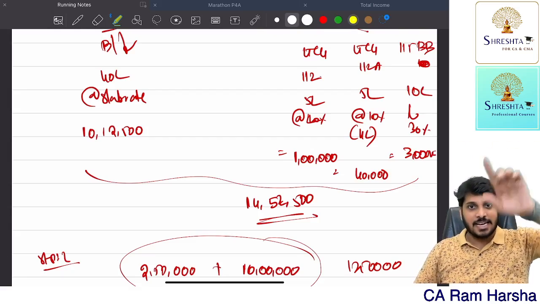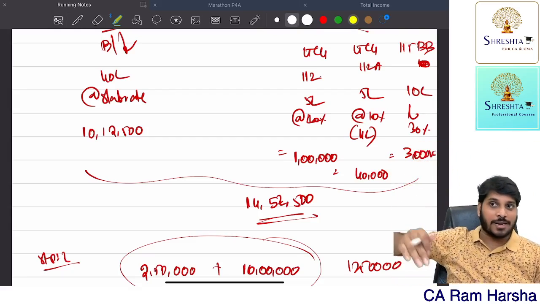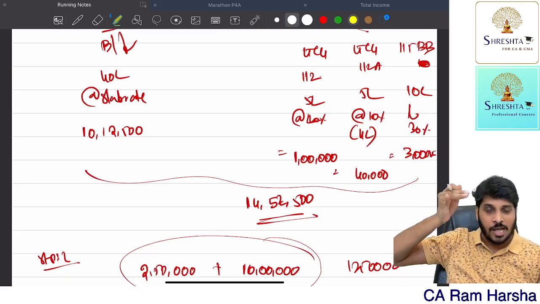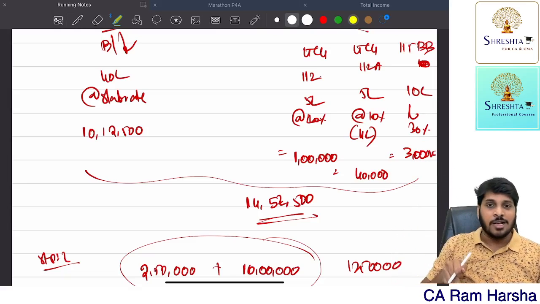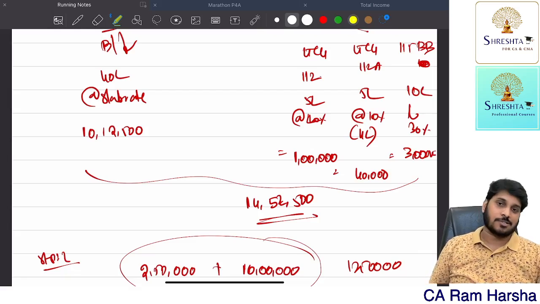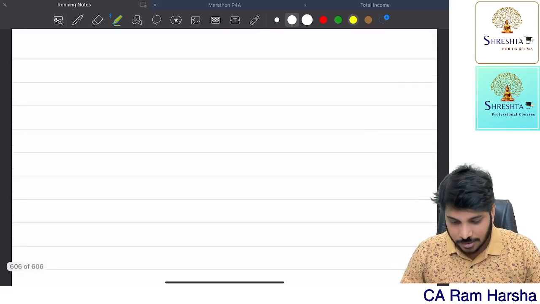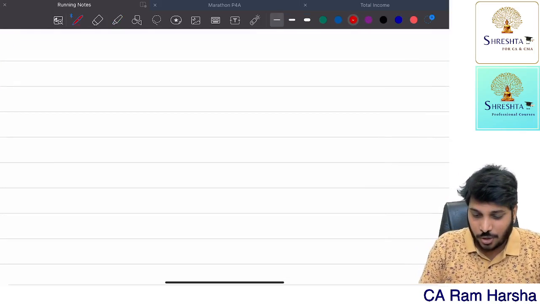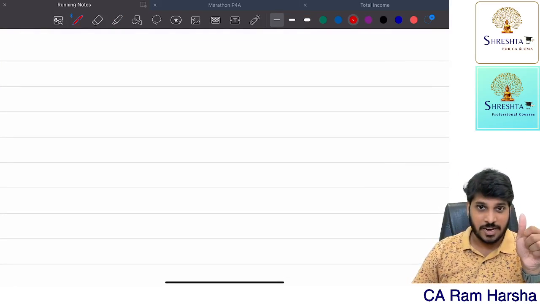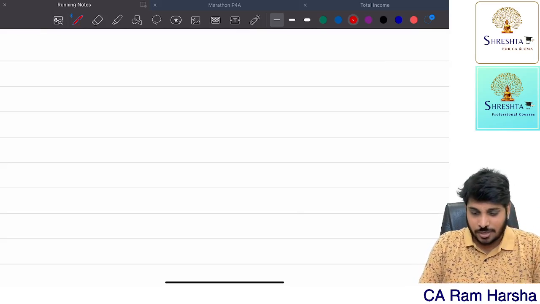On that basic tax, again as usual, I told you the format, right? Basic tax plus surcharge, subtotal minus rebate or relief. Again, you have subtotal plus 4% cess. Clarity. Now further, there is another concept. Basic tax computation we understood, surcharge we understood, subtotal minus marginal relief we understood. Now rebate.